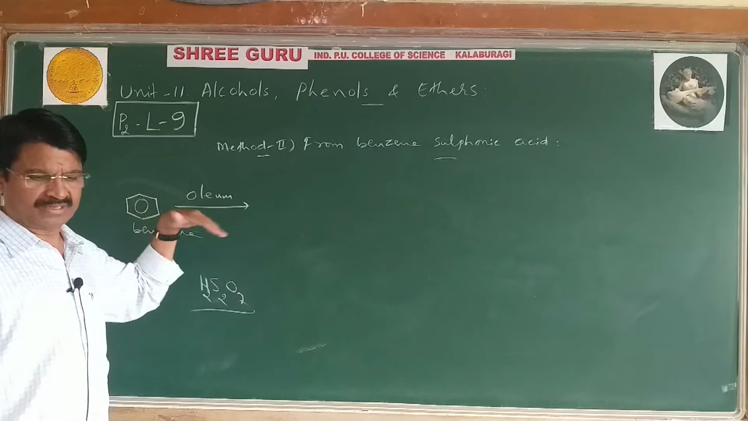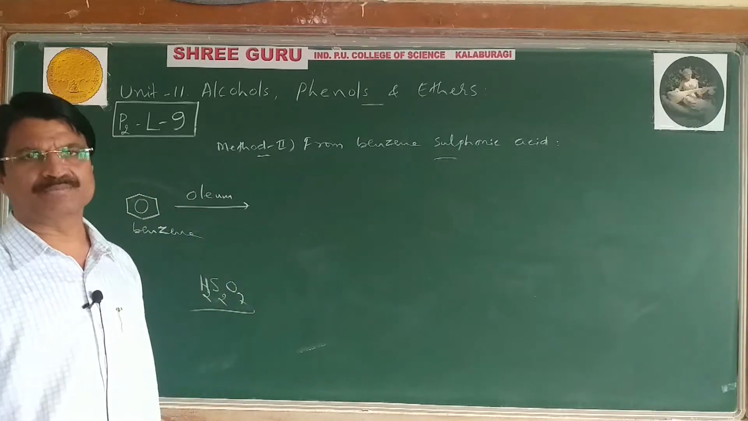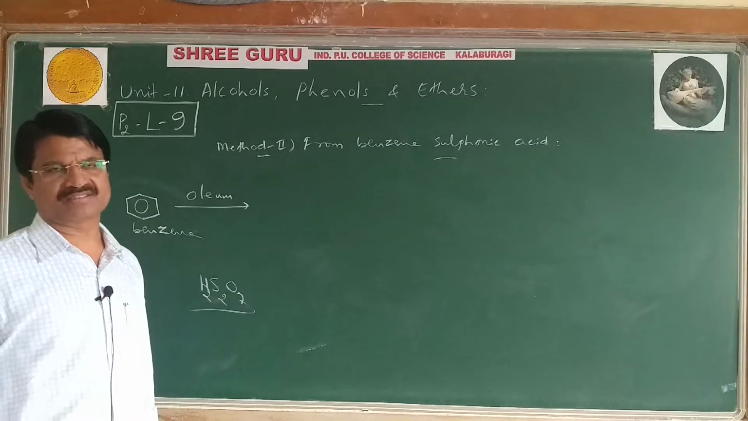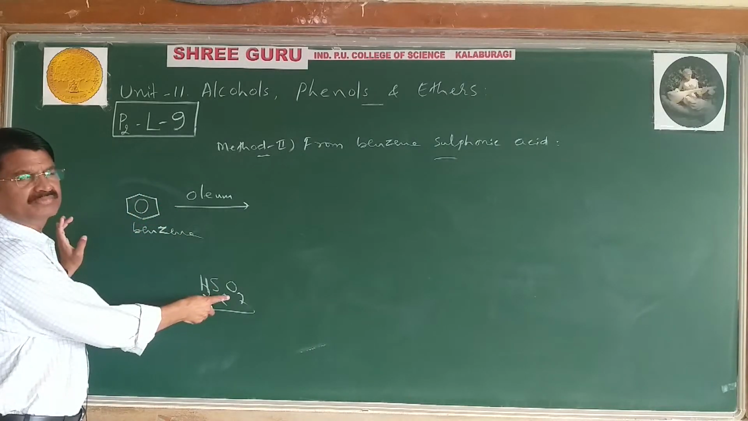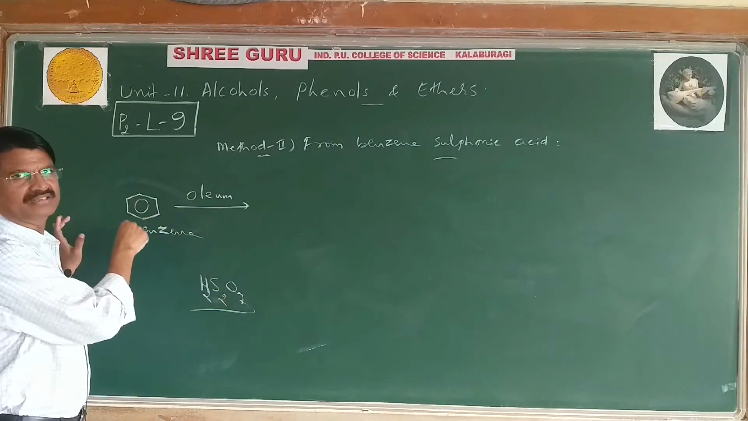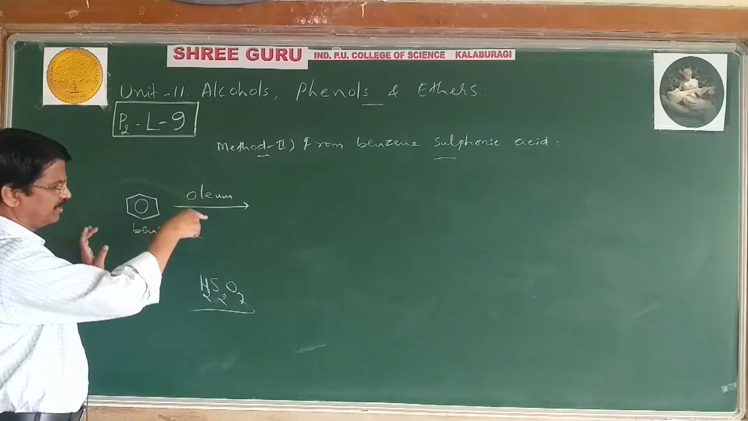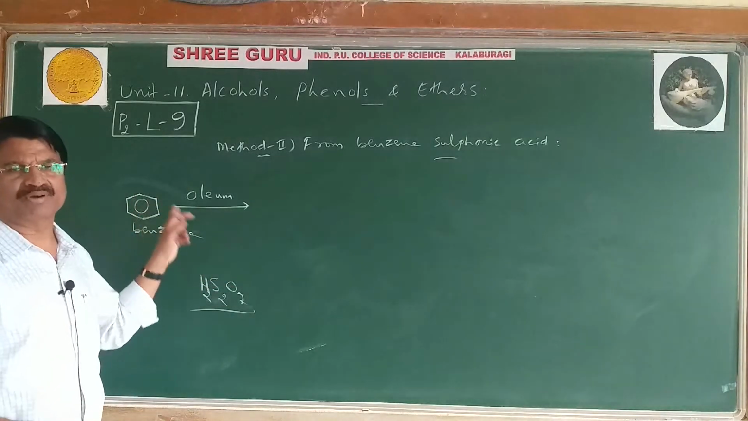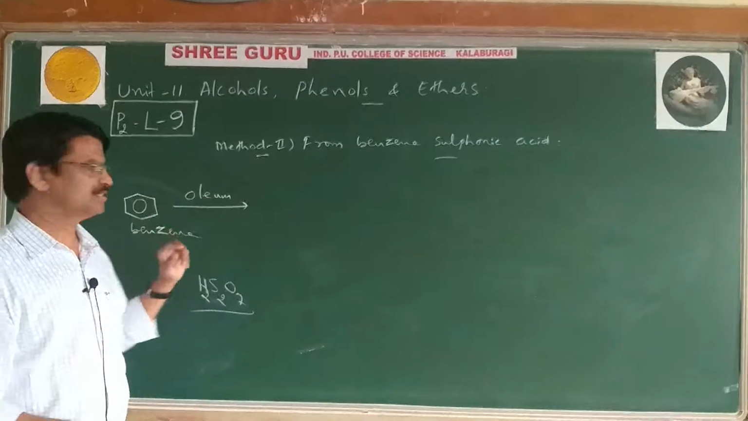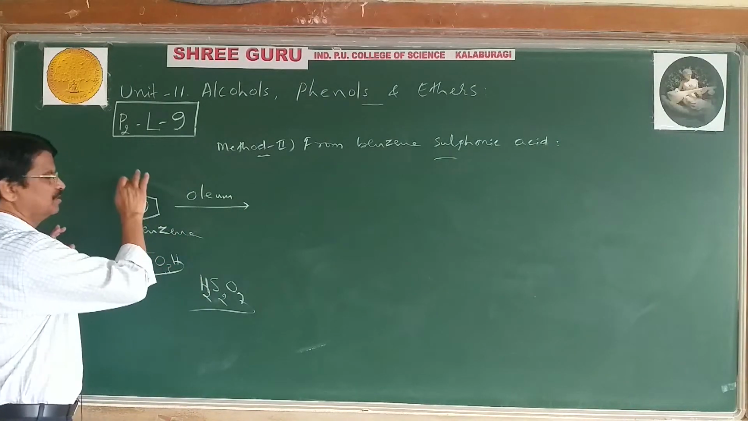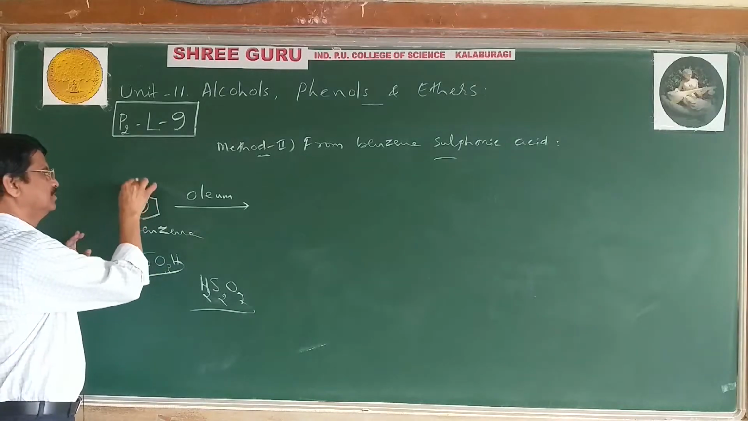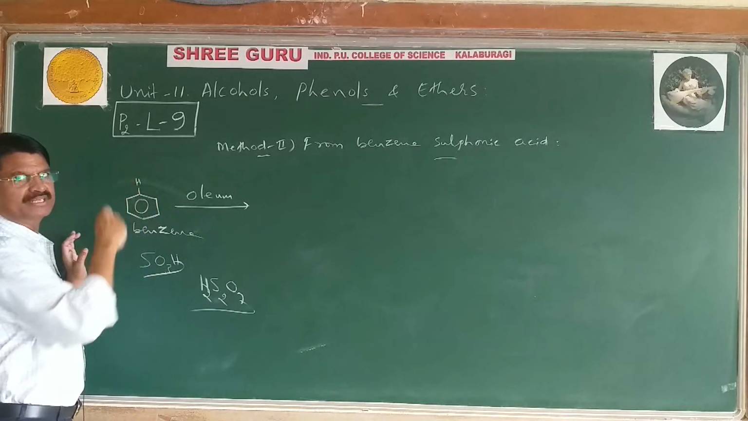Or you can take concentrated sulfuric acid and heat at about 80 degrees Celsius. First, SO3 attacks the ring. Then finally, on acidification by oleum or sulfuric acid, they can form benzene sulfonic acid, meaning an SO3H group is produced on the benzene ring. Therefore, this H is replaced by the SO3H group.